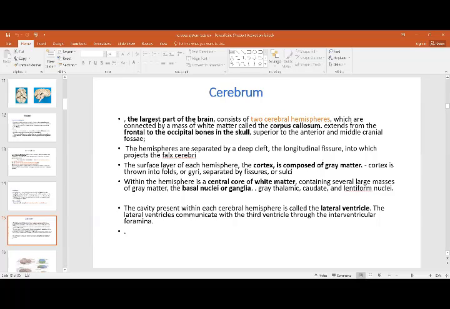It is composed of cortex on the outside, thrown into folds separated by fissures or sulci, that is the elevations and depressions which are present in the cortex. That is called the sulci and gyri. Within the hemisphere is a large central white matter core, and embedded in it are certain collections of nuclei, the gray matter, which are called the basal nuclei or ganglia. In this you have the thalamus, caudate and the lentiform nuclei. Then the cortex, gray matter outside, white matter on the inside, and the cavity present in the cerebrum is called the two lateral ventricles.